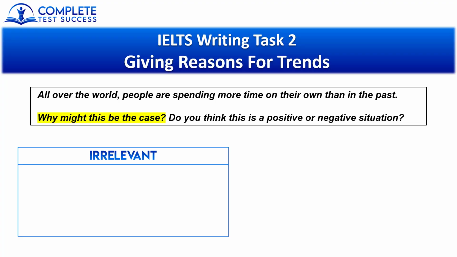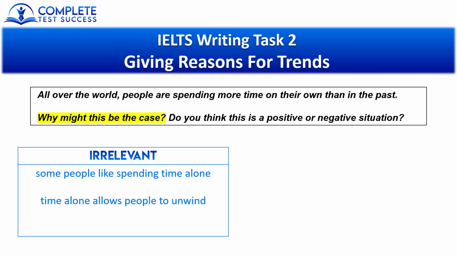Let me give you an example. So here are some ideas that would be irrelevant and typical of the type of mistake we're discussing here today. So irrelevant ideas could be something like, some people like spending time alone. Time alone allows people to unwind. The silence helps them to think. So the problem here is that they're discussing the topic of the question. They're talking about people spending time on their own and why they like to do that.